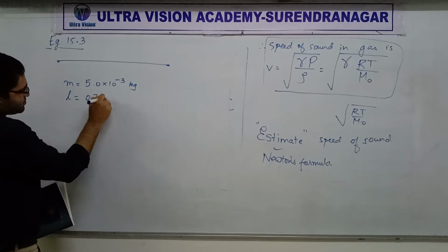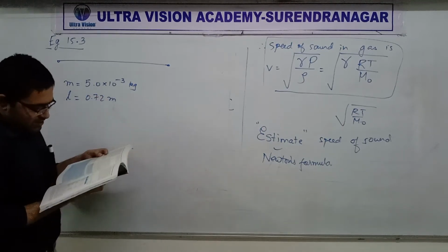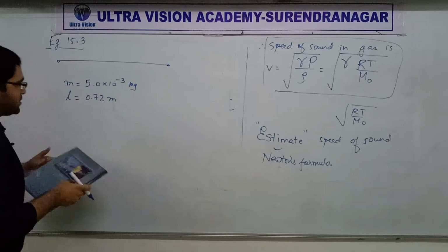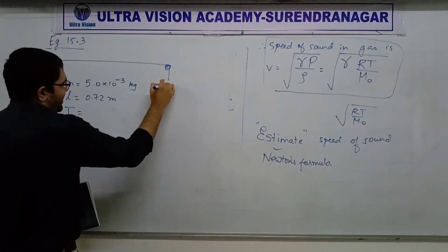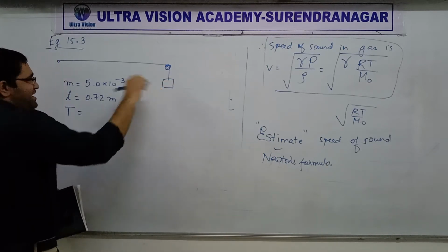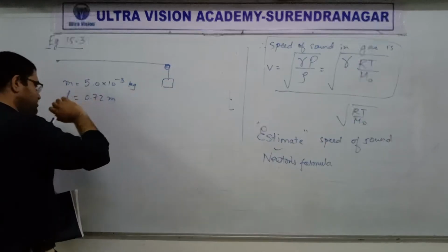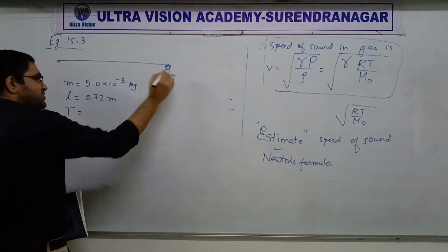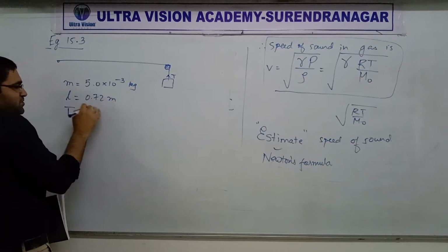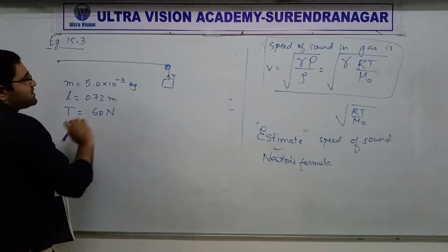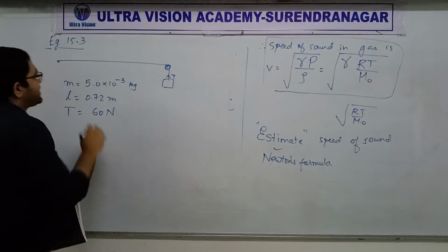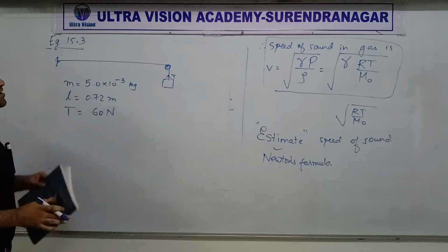0.72 meter. If the wire is under a tension, so by probably putting a pulley here and by hanging some weight, we can create a tension. Hopefully you remember the basics, right? So there is a tension. How much tension? 60 Newton. In this wire, there is a tension of 60 Newton.